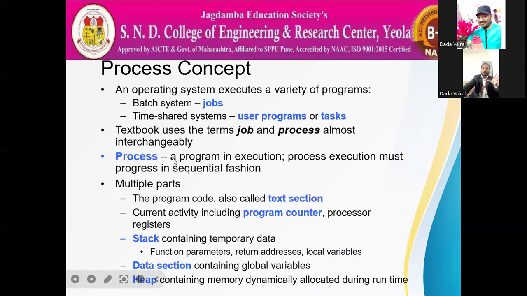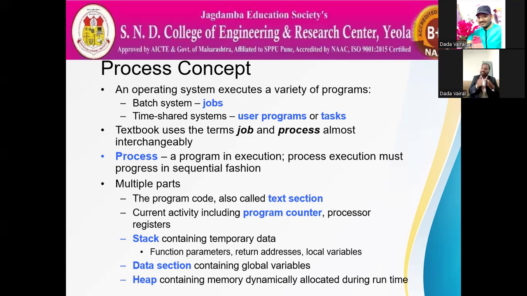An operating system executes a variety of programs: batch systems, time-shared systems, user programs, or tasks. Whatever task is performed by the operating system, we can say it is a process. When it is a program, it resides on secondary memory, and when it is loaded into the main memory for its execution, the program becomes a process.